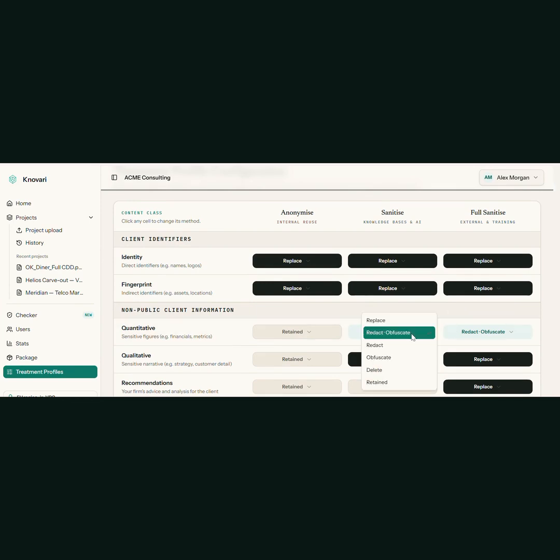Knovari works on concepts, not keywords. Then users decide how each concept is handled. Redact, replace, obfuscate, or just keep it as is. Save them as templates and apply them based on how the deck will be used or by, for example, your client's risk level.